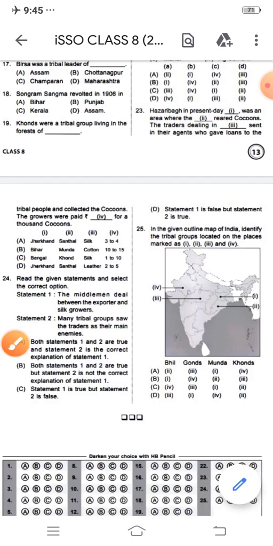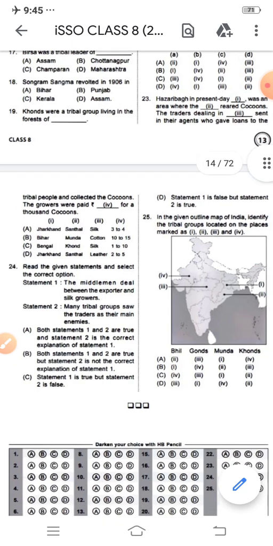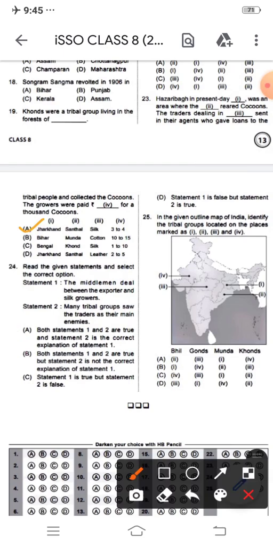Hold on a second. Sorry, not option C. As per that, first is Jharkhand Santhal silk 3 to 4, Bihar Munda cotton 10 to 15, Bengal Kond silk 1 to 10, Jharkhand Santhal leather 2 to 5. The correct answer for this question number 23 is option A. Why?